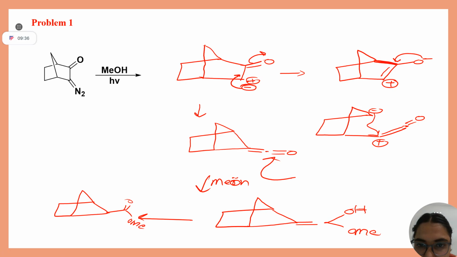You can draw these structures clearly; due to my pen problem, they are looking like this. But I hope the solution is clear to you. First, carbene will form in photochemical conditions, then followed by formation of ketene, and at last the ketene will be attacked by your solvent molecule, which is methanol. Right?